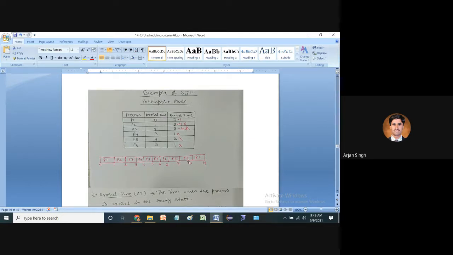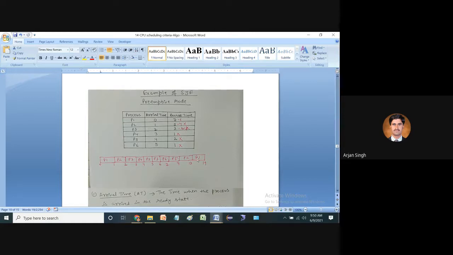And after that there is P2, because its burst time is 4 remaining, so 9 plus 4 is equal to 13. It means that P2 is completed, and then the remaining P1 has burst time 6, so 13 plus 6 is equal to 19. Now you see that all the processes are executed completely with the help of preemptive mode, right? So this is all about the preemptive mode of shortest job first algorithm.